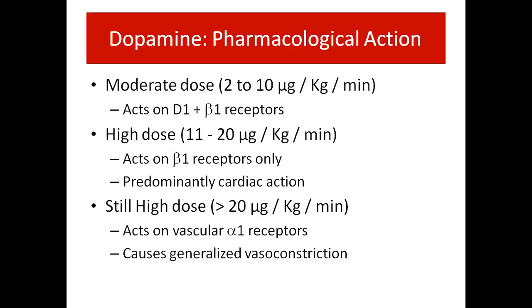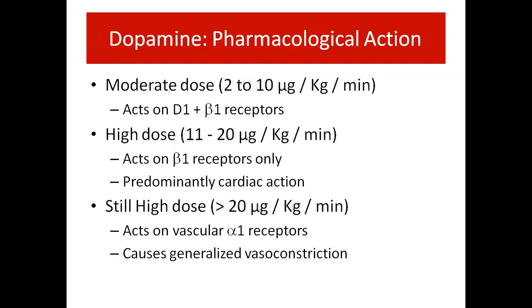Pharmacological action of dopamine. In moderate doses, that is 2 to 10 microgram per kg per minute, it acts on D1 receptor and beta 1 receptor. In high doses, 11 to 20 microgram per kg per minute, it acts on beta 1 receptor only, so predominantly cardiac action. At still higher doses, more than 20 microgram per kg per minute, it acts on vascular alpha 1 receptor and causes generalized vasoconstriction.